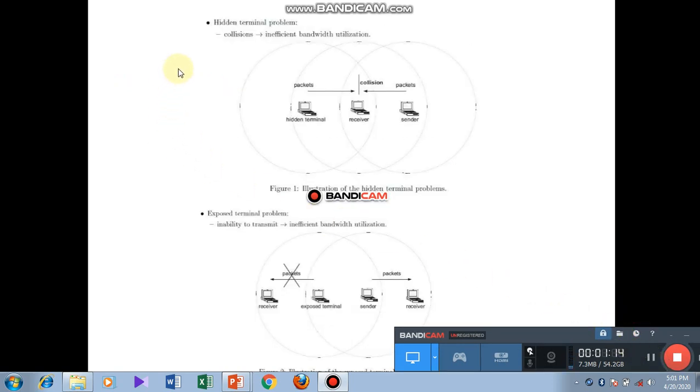Here we will see the hidden terminal problem, an illustration of a hidden terminal problem. Here it is hidden terminal. Packet is sent to the receiver and the sender sends the packet to the receiver. Exposed terminal problem, illustration of the exposed terminal problem.